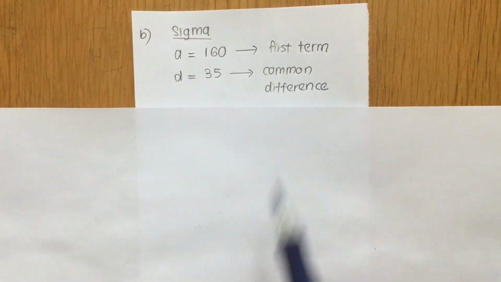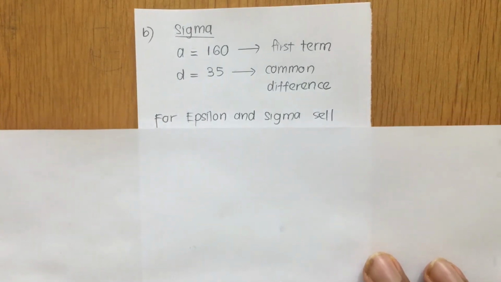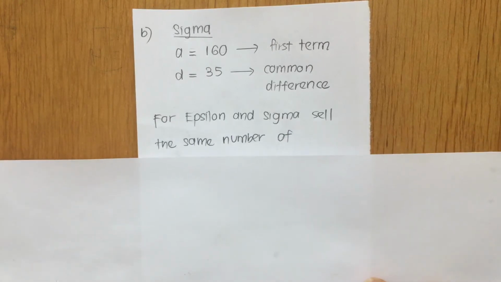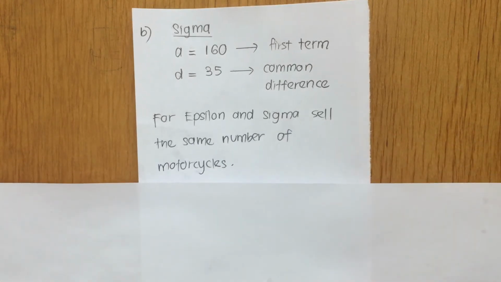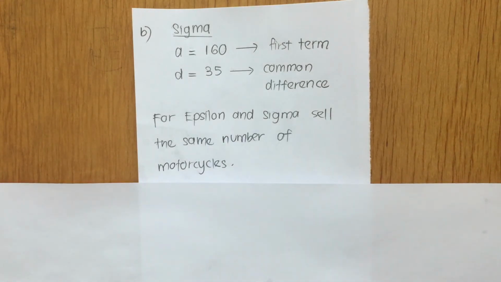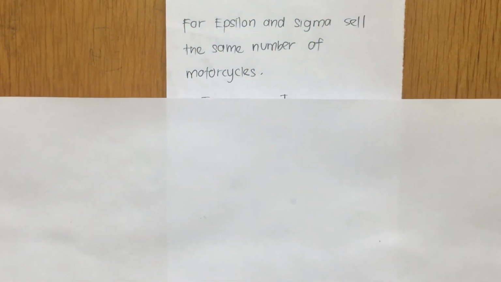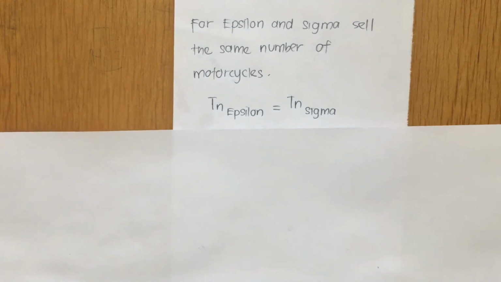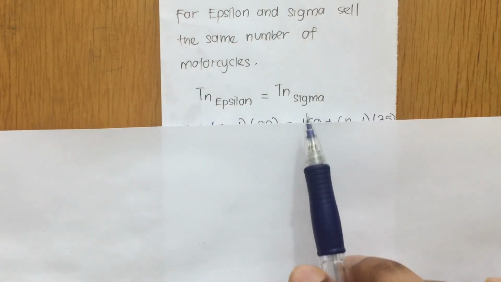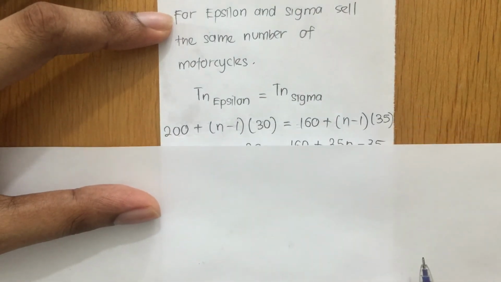Once you know the first term and common difference, then it's easy for us to solve the remaining question. But that's not the problem. The main problem is that Epsilon and Sigma sell the same number of motorcycles. We need to make sure that the sales of Epsilon and Sigma are the same. So in order for them to be the same, let me show you this relation. The nth term of Epsilon must be equal to the nth term of Sigma. So this is the relation we need to form.